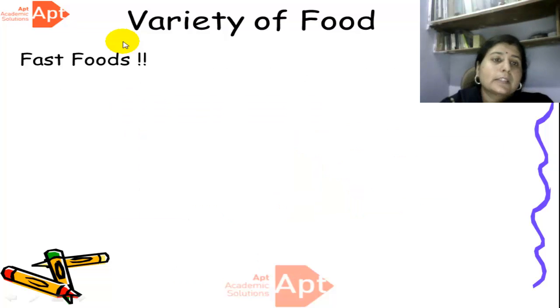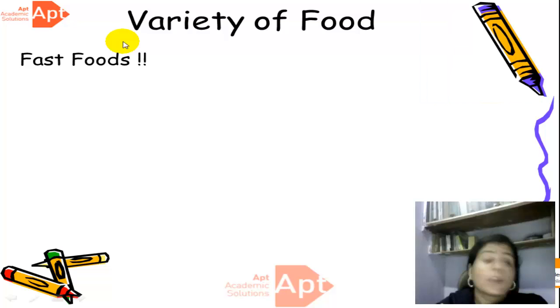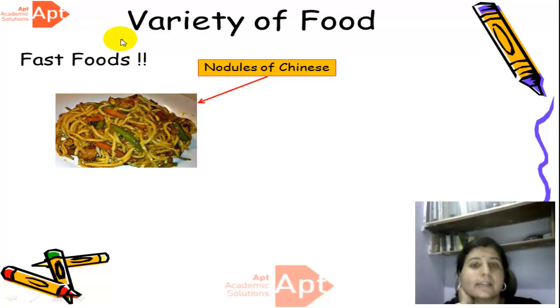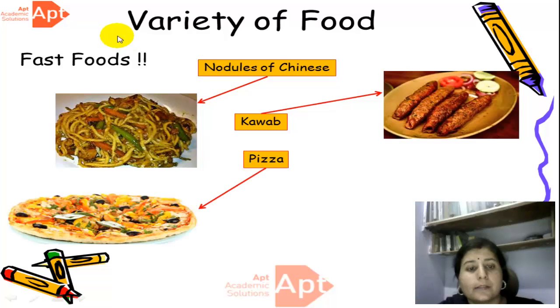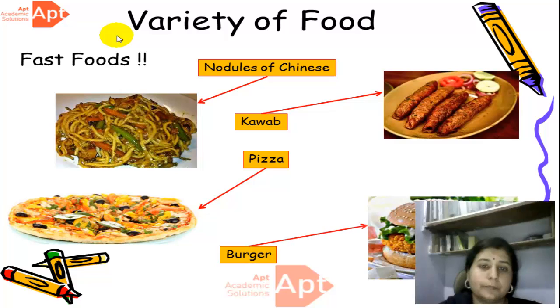Now we will study about fast foods. Do you know what fast food is? Fast foods are junk food. Yay, this is the fast food. All of you like this? This is noodles and this is kebab. This is a pizza, the favorite of each and every child. And this is burger. Don't you like it? I know all of you like this.